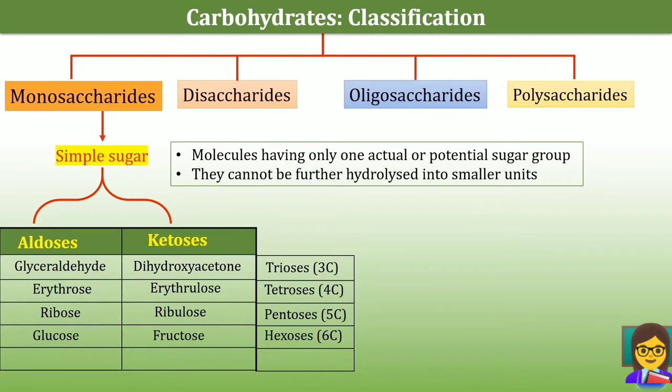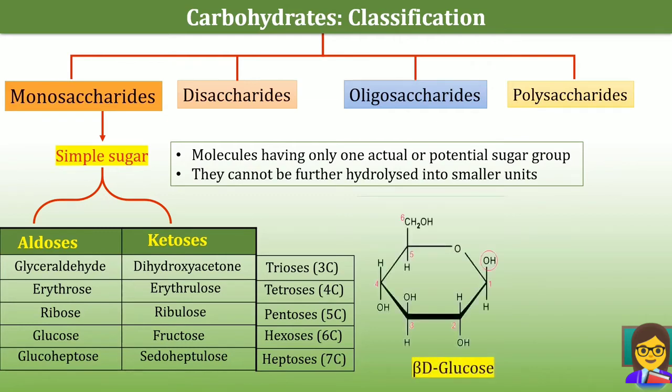Glucose is an aldose sugar and fructose is a ketose, and both glucose and fructose contain 6 carbons, and that's why they are hexoses. Glucoheptose is an aldose, pseudoheptulose is a ketose, and both contain 7 carbons, and that's why they are called heptoses.